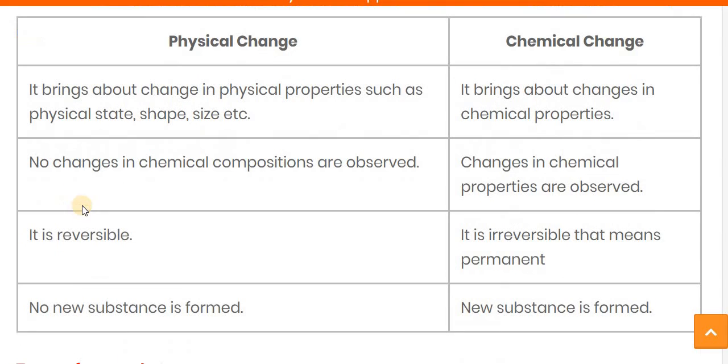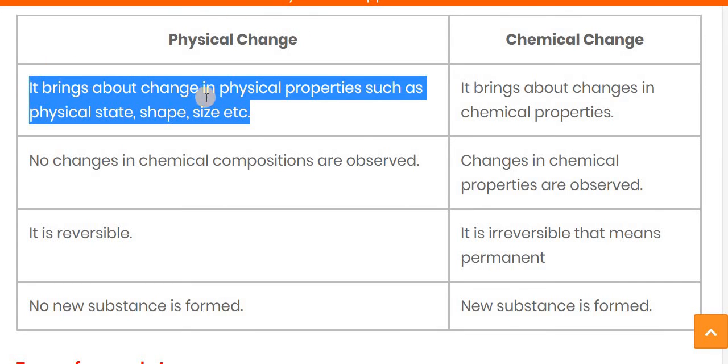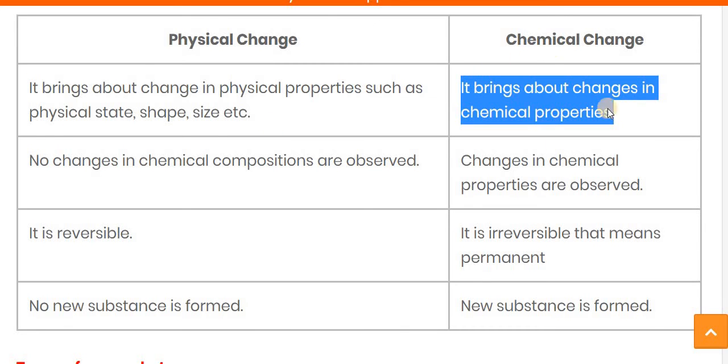Now let's see the basic difference between the physical change and the chemical change. In the physical change, it brings about the change in a physical property like its state, shape, and size, whereas in chemical change, it brings about the change in a chemical property.